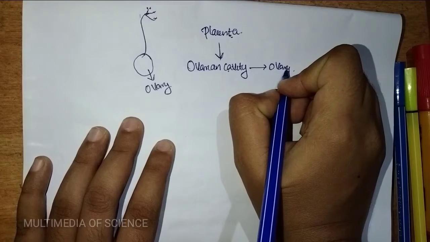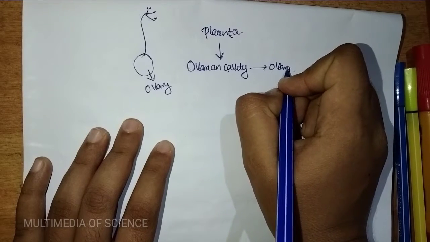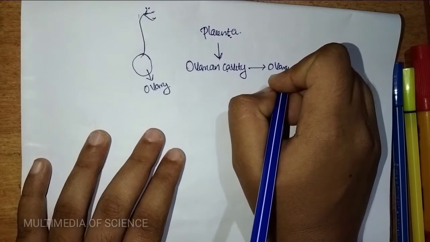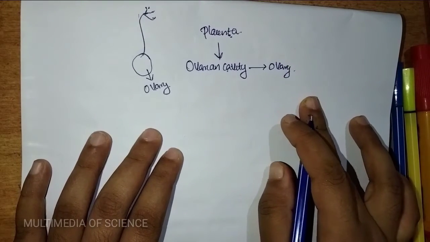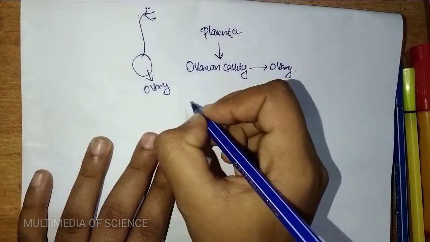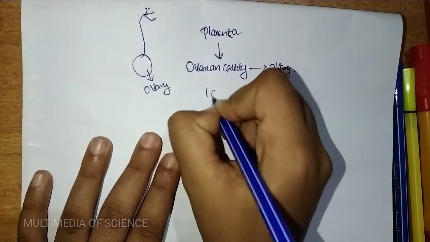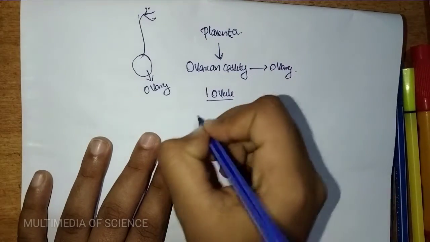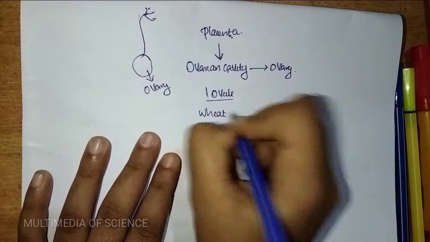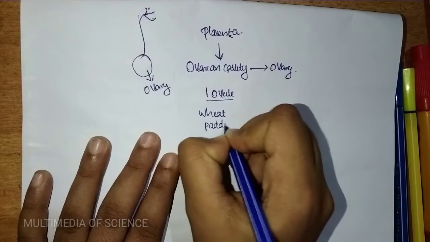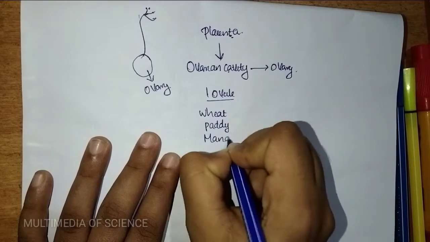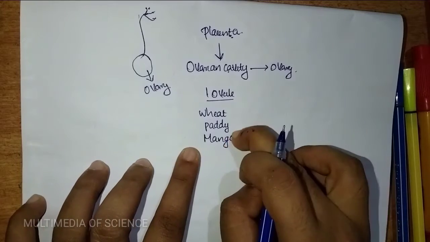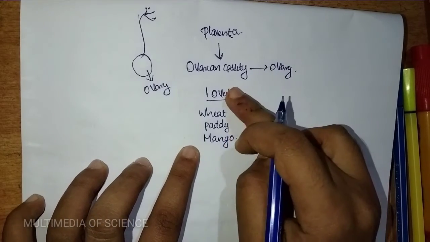Then this placenta gives rise to megasporangia, commonly called ovules. On the basis of the number of ovules, if it contains only one ovule, examples are wheat, paddy and mango, which are NCERT examples of plants having only one ovule.